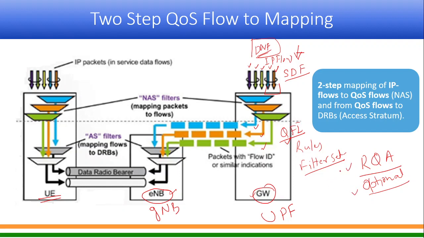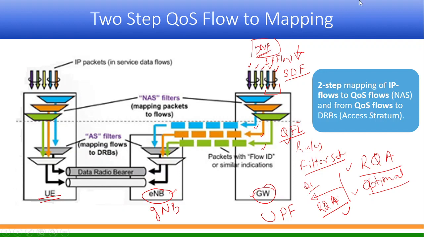In case it is supported, what happens is that in the downlink packet which is coming to it, there is an indication which is called RQA, reflective QoS attribute, right? So there is some information wherein reflective QoS is derived from the downlink part. So I'm not very sure whether the same QFI will be applied or there will be a corresponding mapping to that, but the basis is that.